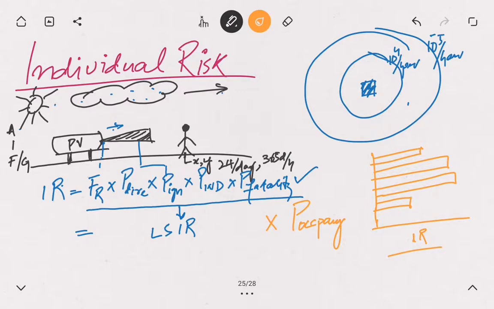Okay, so I hope this video will give you a good idea about what is individual risk, what is location specific individual risk, and what is person specific individual risk.